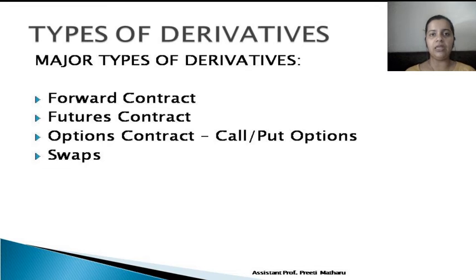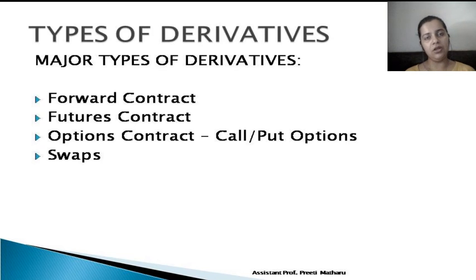Now which party is under obligation and which party has the right depends upon the type of option. So here we have two types: call options and put options. Under call options, the buyer will take a call whether to buy it or not, but the seller has to sell. So under this call option, the buyer has the right whether to exercise it or not, whereas the seller is under the obligation that he has to sell.